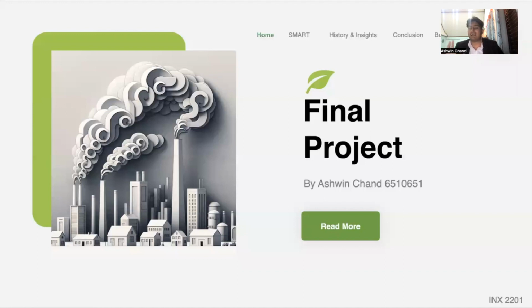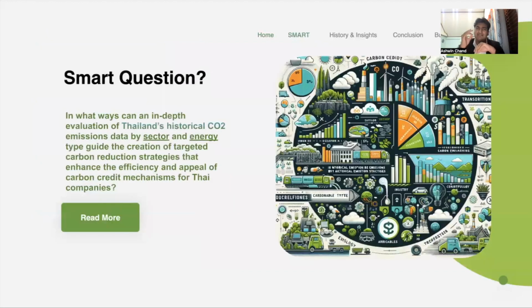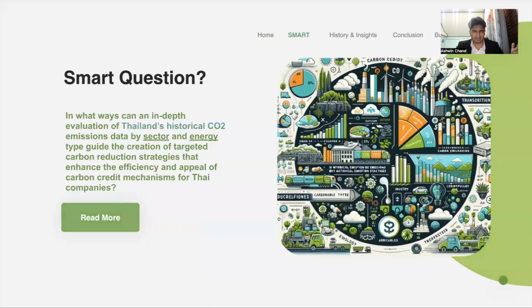Today, I'll be talking about Thailand's carbon emissions. So stay tuned. Now, before we get into it, I had a SMART question: a specific, measurable, attainable, realistic, and time-bound question. In what ways can an in-depth evaluation of Thailand's historical carbon emissions data by sector and energy type guide the creation of a targeted carbon reduction strategy that enhances the efficiency and appeal of carbon credit mechanisms for Thai companies? My personal favorite is carbon credit, and the company I wanted to build was about carbon credit. So let's think about it.